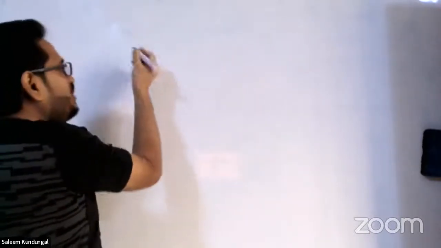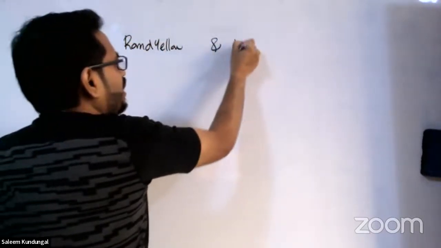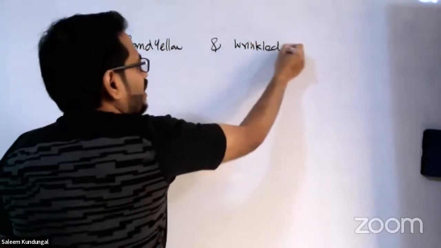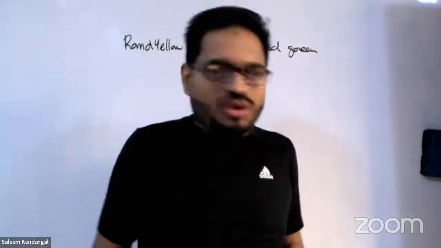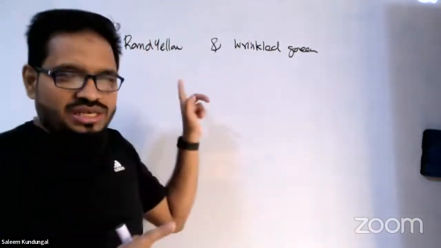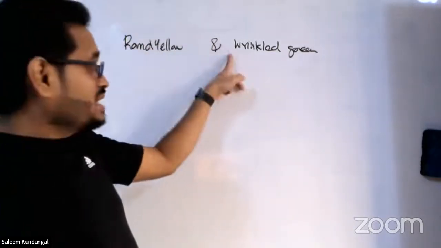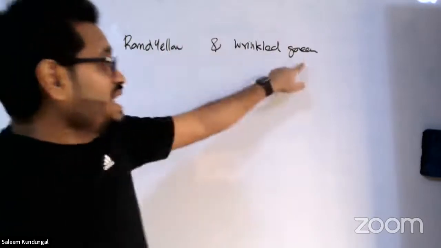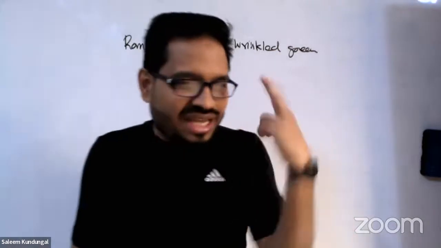Very simple, very simple. Let me make it as simplified as I can. So in the dihybrid cross, what were the parents we used? Round yellow and wrinkled green. You remember this? So these are the pairs of characters we use in a dihybrid cross. Round is one character, yellow is yet another character, wrinkled is the recessive character of round, and green is the recessive character of yellow. So we have two sets of characters, right? That's why we call it a dihybrid cross.